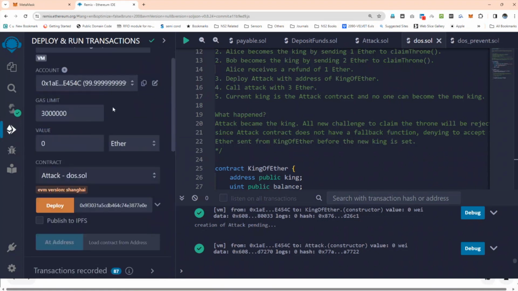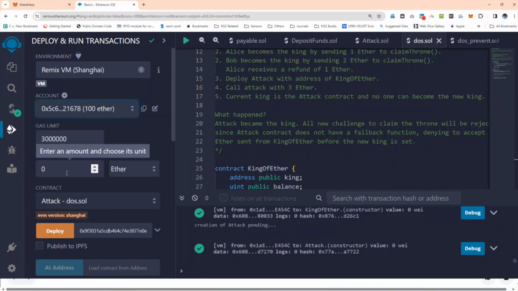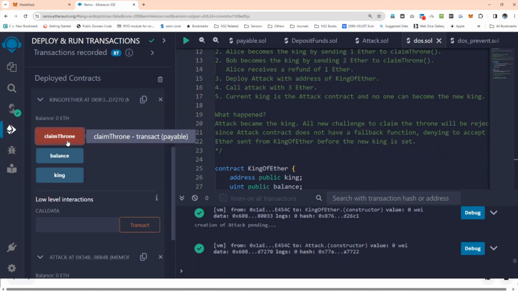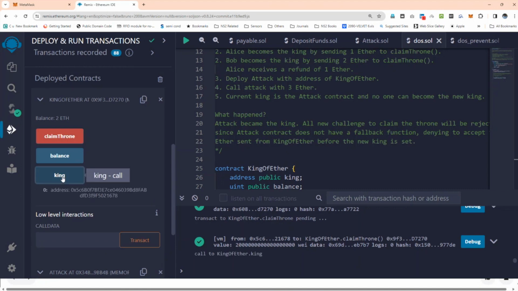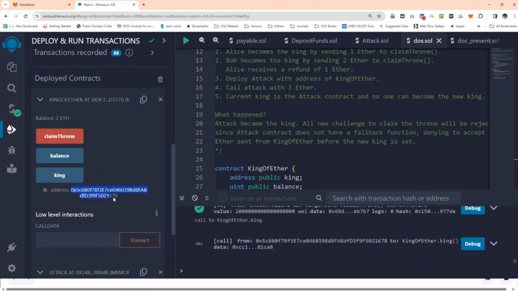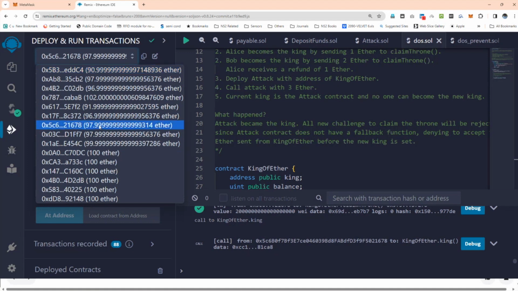Now first, we have so many ethers consumed. So now I'll go with one person with 100 ether, 5c6. He is the one trying to be the king. Now he is sending 2 ethers to claim the throne. See the king. Who is the king? He is 05c6. He is the king because we have sent. Now his Ether is reduced to this much.